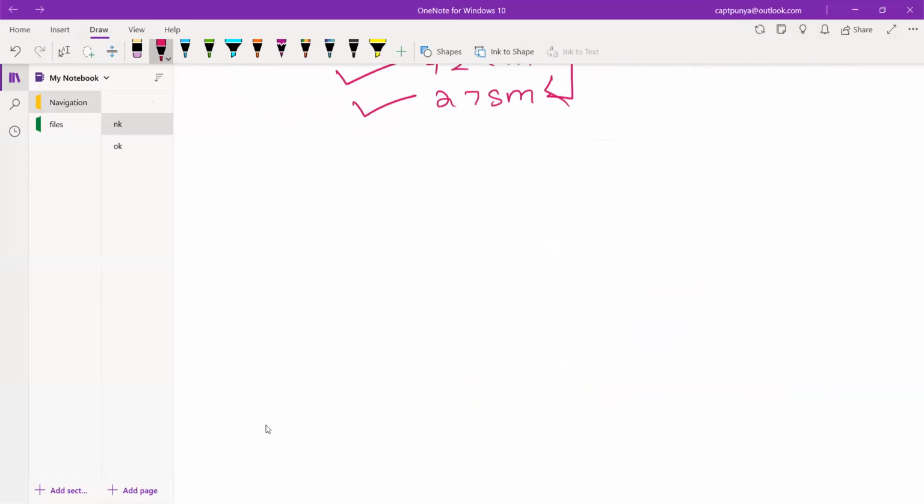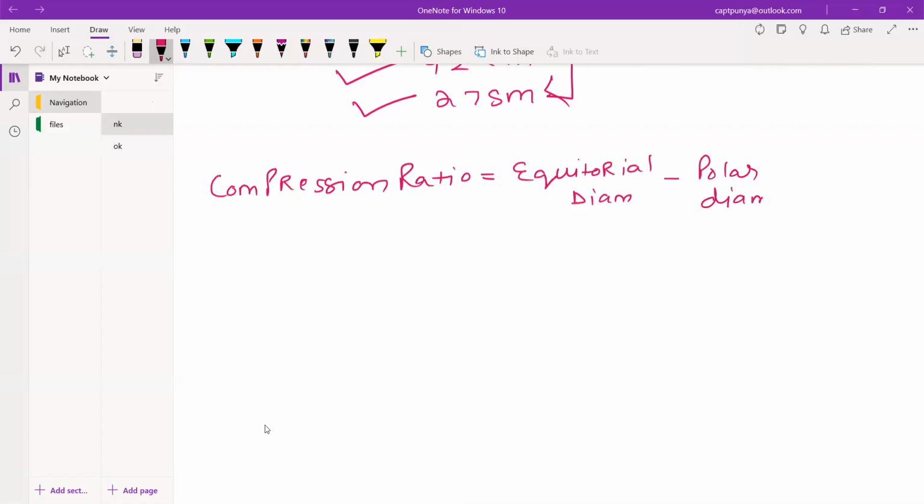Let us just find out how much Earth is compressed by. So guys, very simple. Your compression ratio is nothing but your equatorial diameter minus your polar diameter divided by your equatorial diameter.